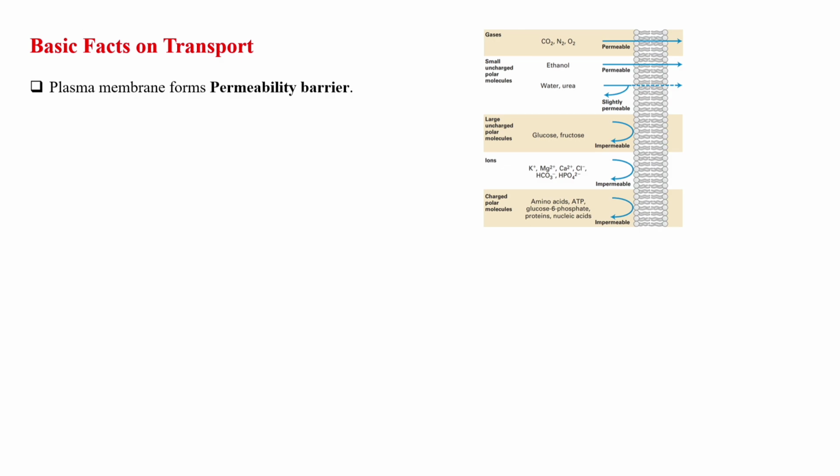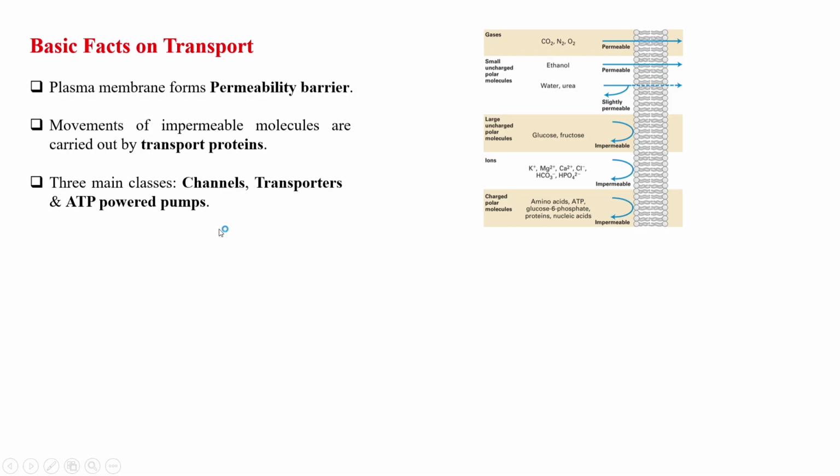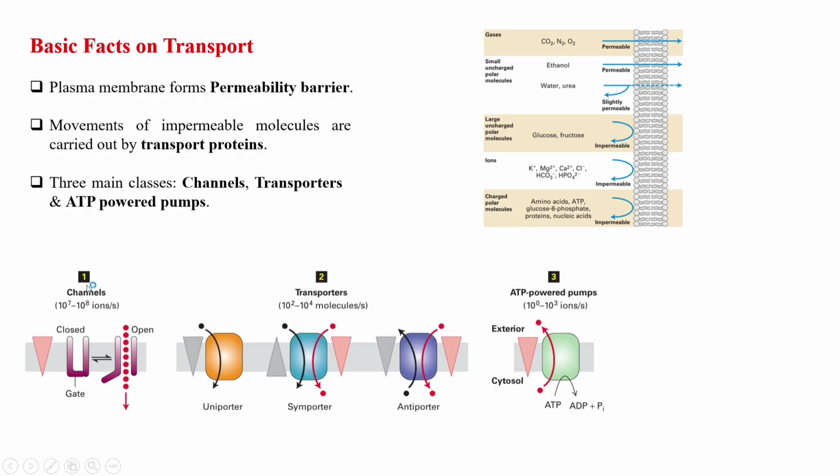So here comes the role of transport proteins. Movements of impermeable molecules or ions are carried out by transport proteins, and here the importance of transport comes. Now there are three main classes of transport proteins: channels, transporters, and ATP powered pumps. So this is the example of channels and transporter.